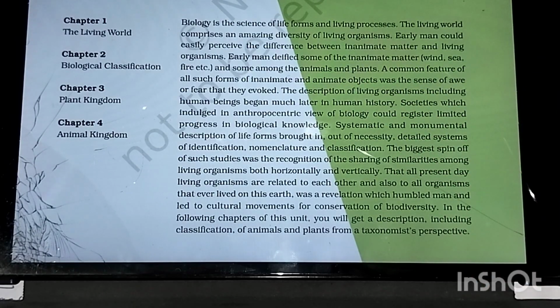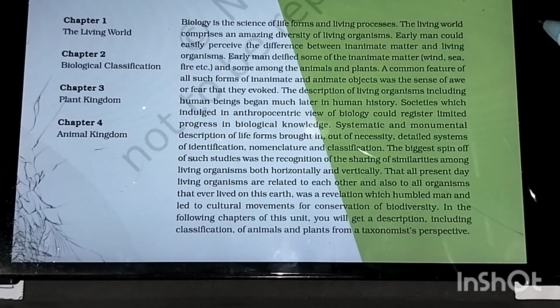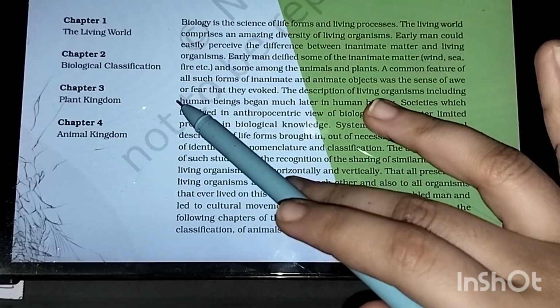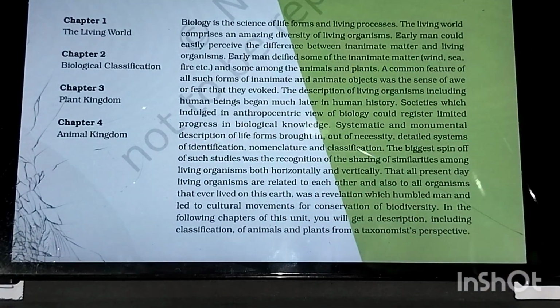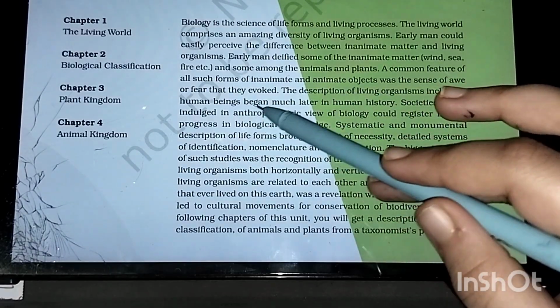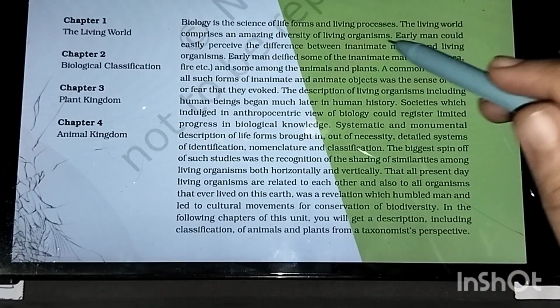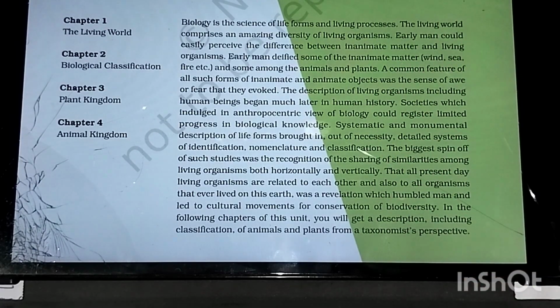First, you remember, have this kind of mindset of listening properly. If anywhere explaining is required, I will explain, that is not a problem. A common feature of all such forms of inanimate and animate objects was the sense of awe or fear that they evoked. The description of living organisms including human beings began much later in human history. We just saw the difference between animate and inanimate just by looking at them, but the actual definition or division of living organisms started later on.